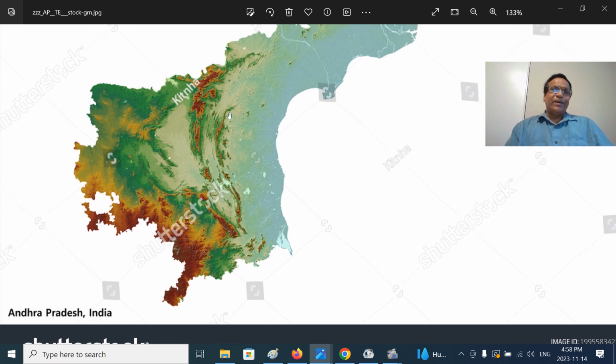This is the Velikonda mountain ranges, and this is the Nallamala mountain ranges. Nallamalas are very big mountains, parts of the Eastern Ghats, with an average elevation of about 800 to 900 meters. Peaks can go to 1100 meters. This is the Nandyal Valley, with an average elevation of 200 meters or even less.